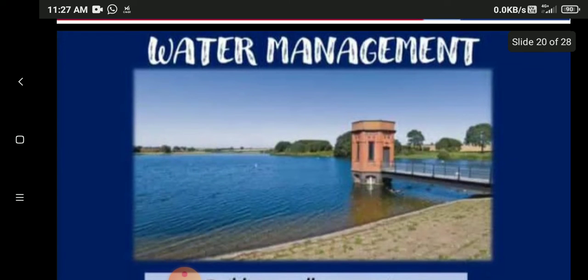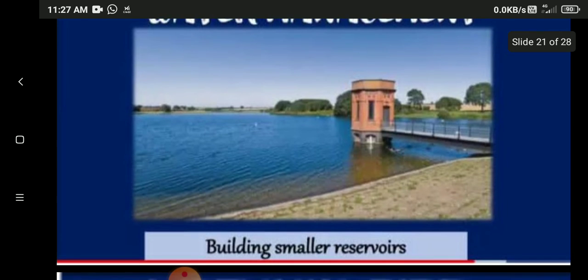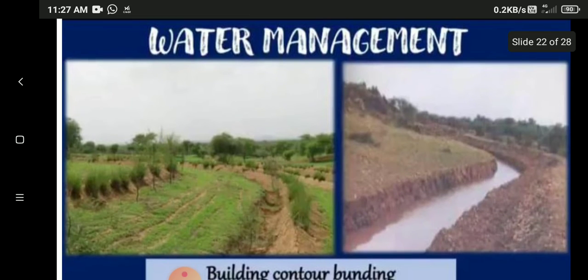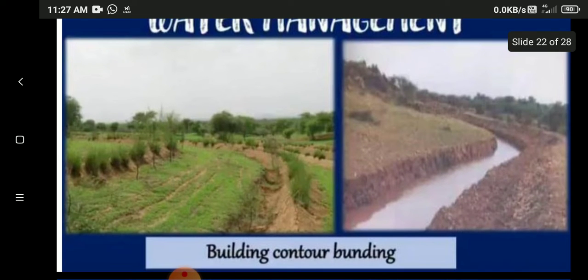Next, that is not enough for all the places. So the government had thought of building small reservoirs, to store water. But this cannot be done in all the places, all the districts. So what to do? Then they have started building counterbunding. Several methods are used to make rainwater seep into the soil.